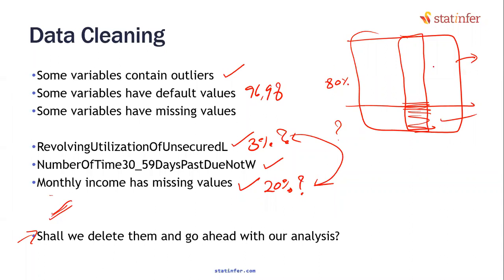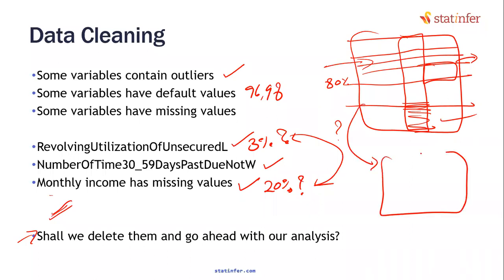Then your debt ratio is missing another 5%. You cut that one also. Somewhere else another 3% of data, you cut that one. Finally, from these 150,000 rows, who knows, you will be left with only 50,000 rows. So much of the information will be lost, isn't it? Your analysis will be biased. You don't want to do that.